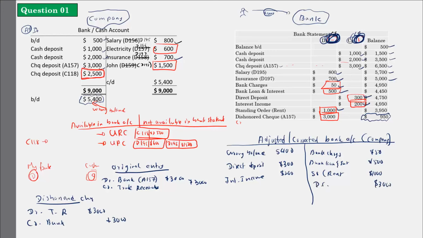Now let's find out what your corrected bank balance is. If you take here, how much are you getting? 5400, then 5700 plus 200, 5900. So what should be your corrected balance? Corrected balance, or it is your carrying down balance, here it is brought down balance. How much is that? 5900 minus 50 minus 500 minus 1000 minus 3000. So the corrected balance is 1350.